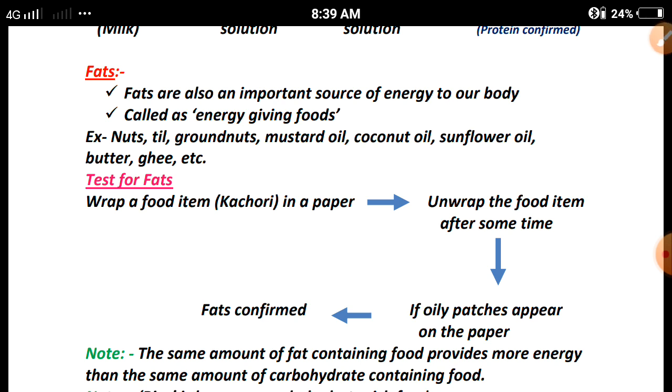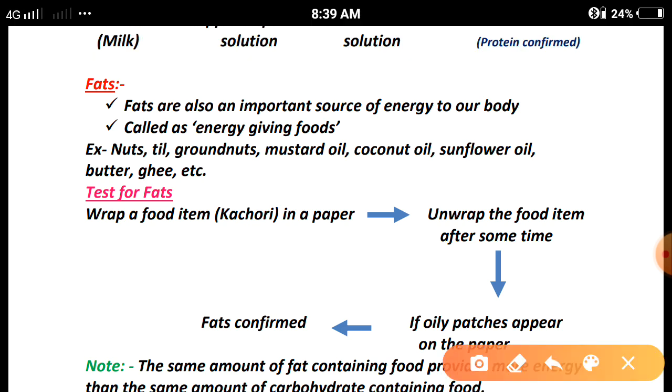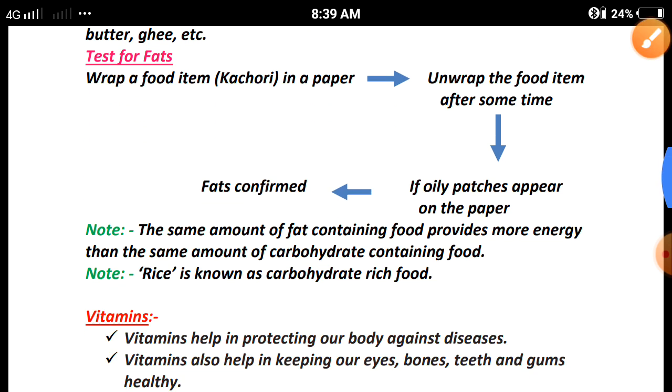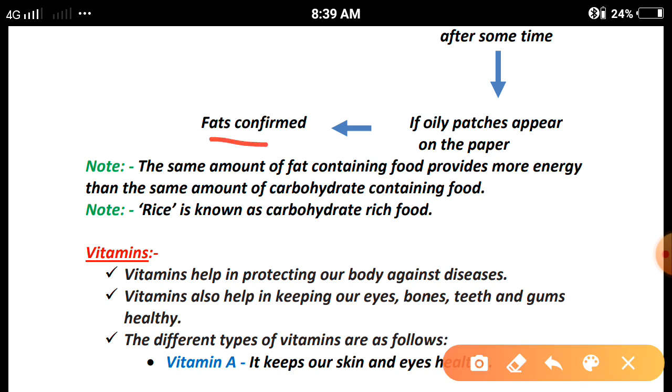Wrap a food item like kachori, which is fried in oil, in a paper. After some time, unwrap the food item. If oily patches appear on the paper, it means fat is confirmed in the food item. Clear? So this is the confirmation of a fat rich food item.